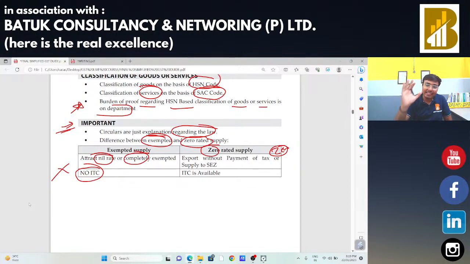Up to here, section 9 subsection 1, 2, 3, 4, 5, classification of goods and services, and certain important parameters, is it okay for you?